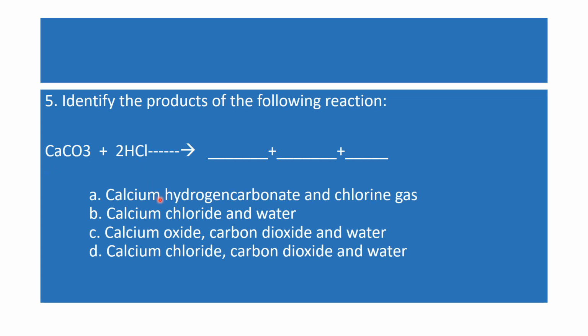Calcium chloride is in option C, in option B also, and in option D also. But in option B, carbon dioxide is not there. So B is wrong here. The first option is totally wrong: A, calcium hydrogen carbonate and chlorine gas.